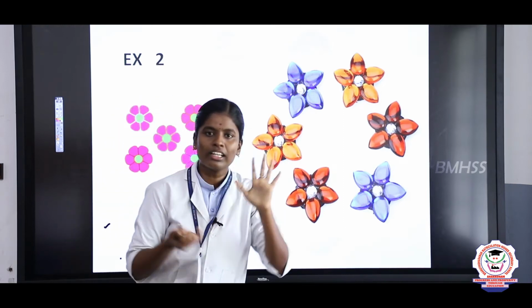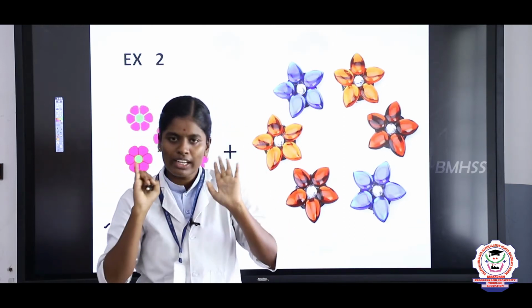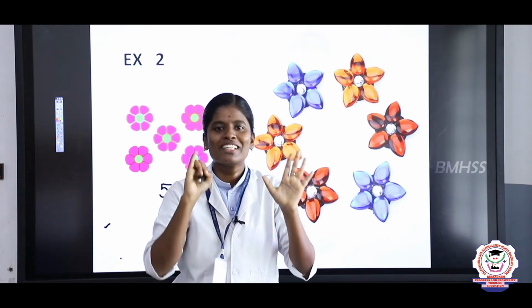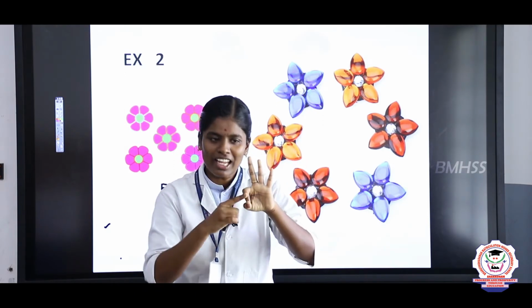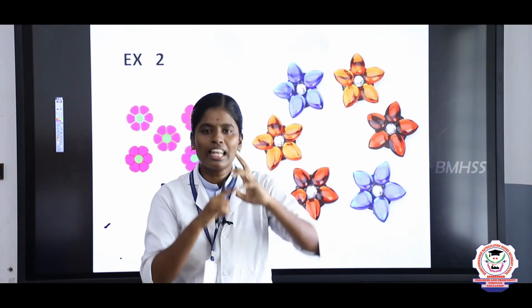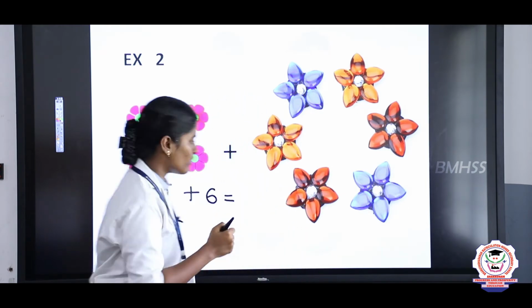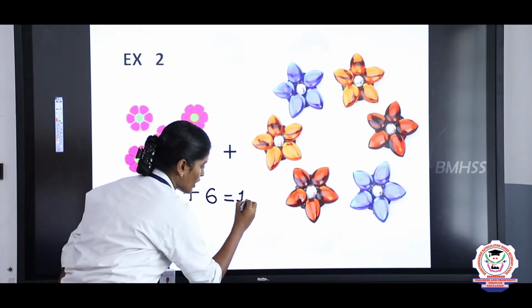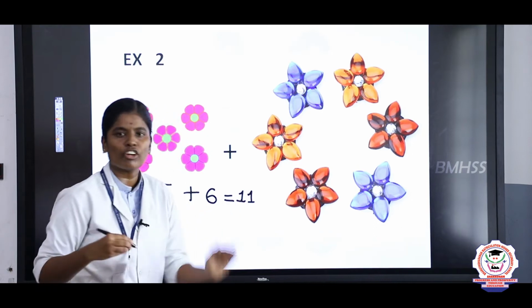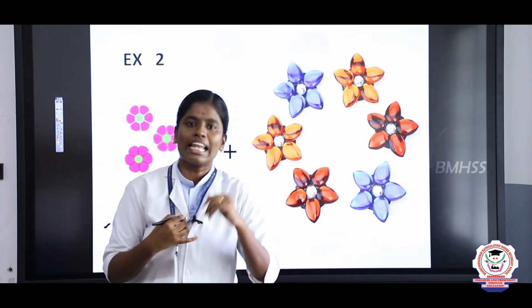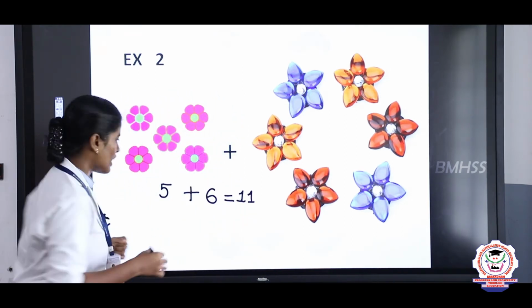Keep 5 in the mind, 6 in the fingers. Now everyone let us count this. 5, after that 6, 7, 8, 9, 10, 11. So the answer is 11. Totally how many flowers are there? 11 flowers. Okay children. Next you listen.